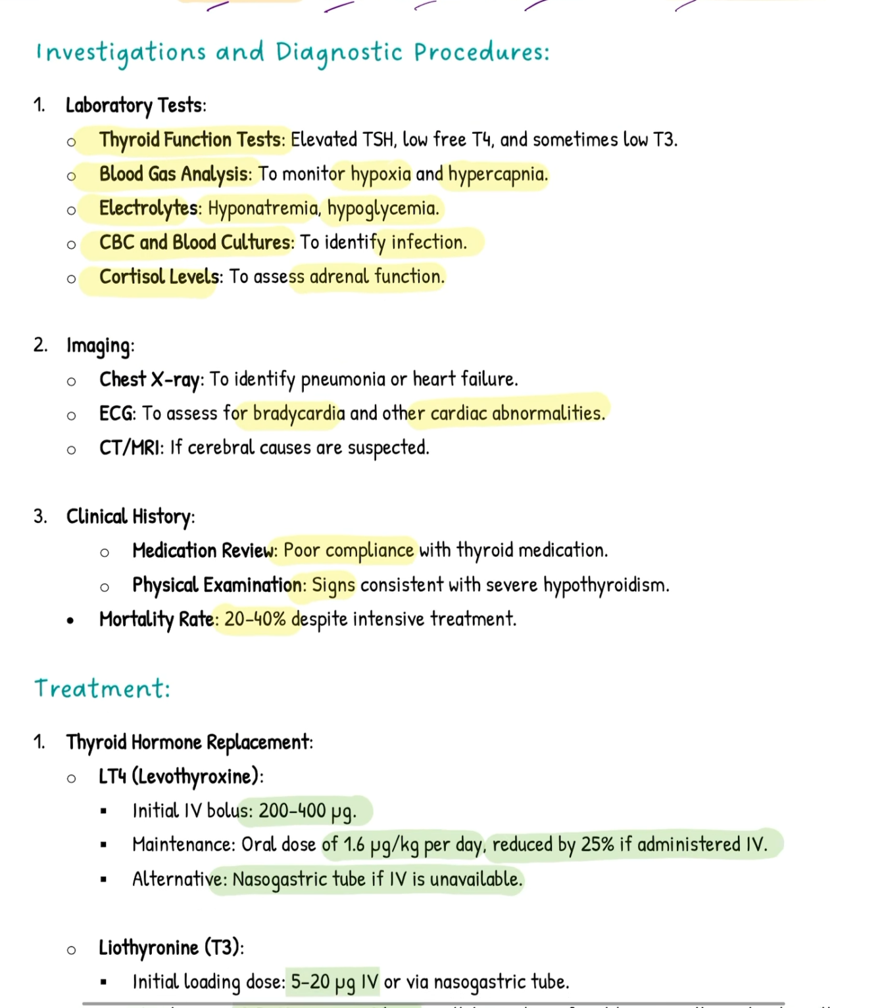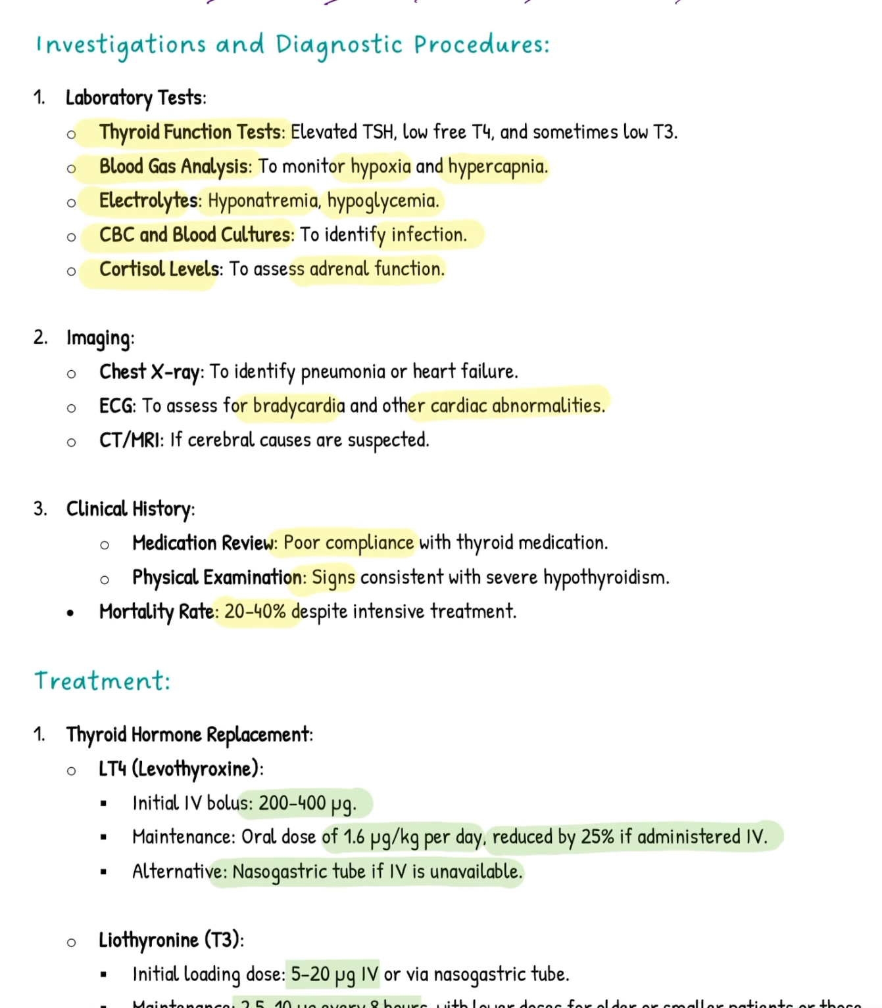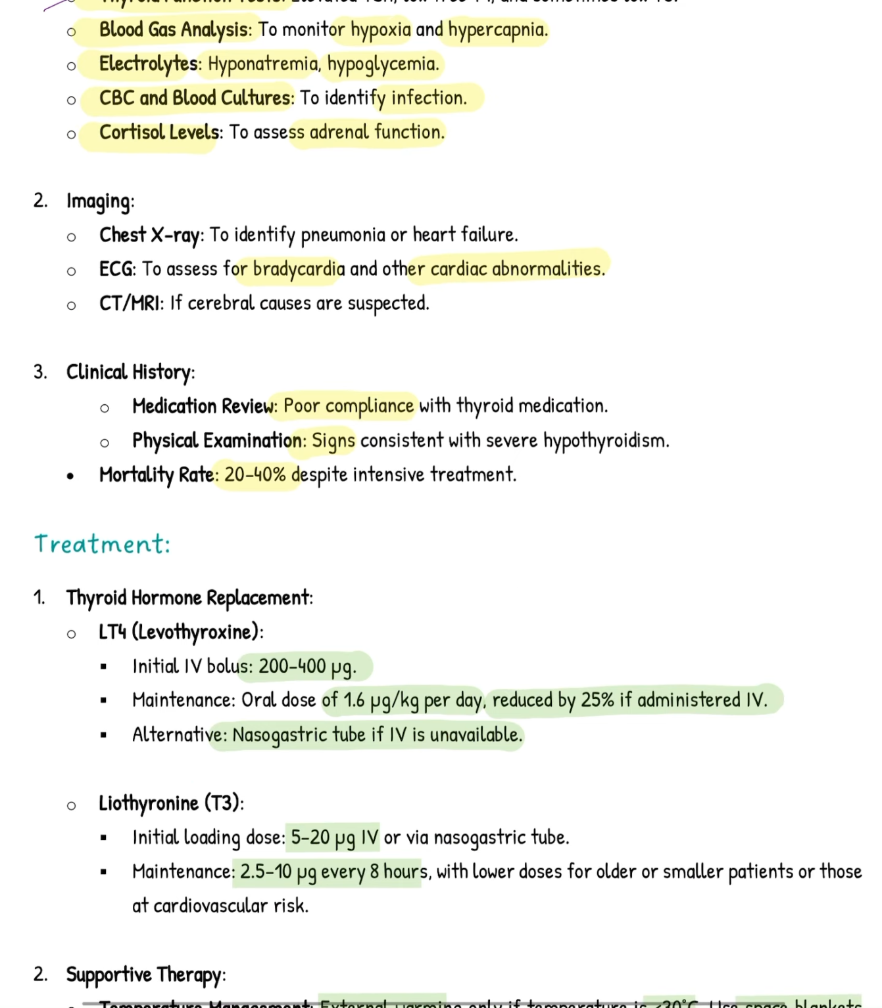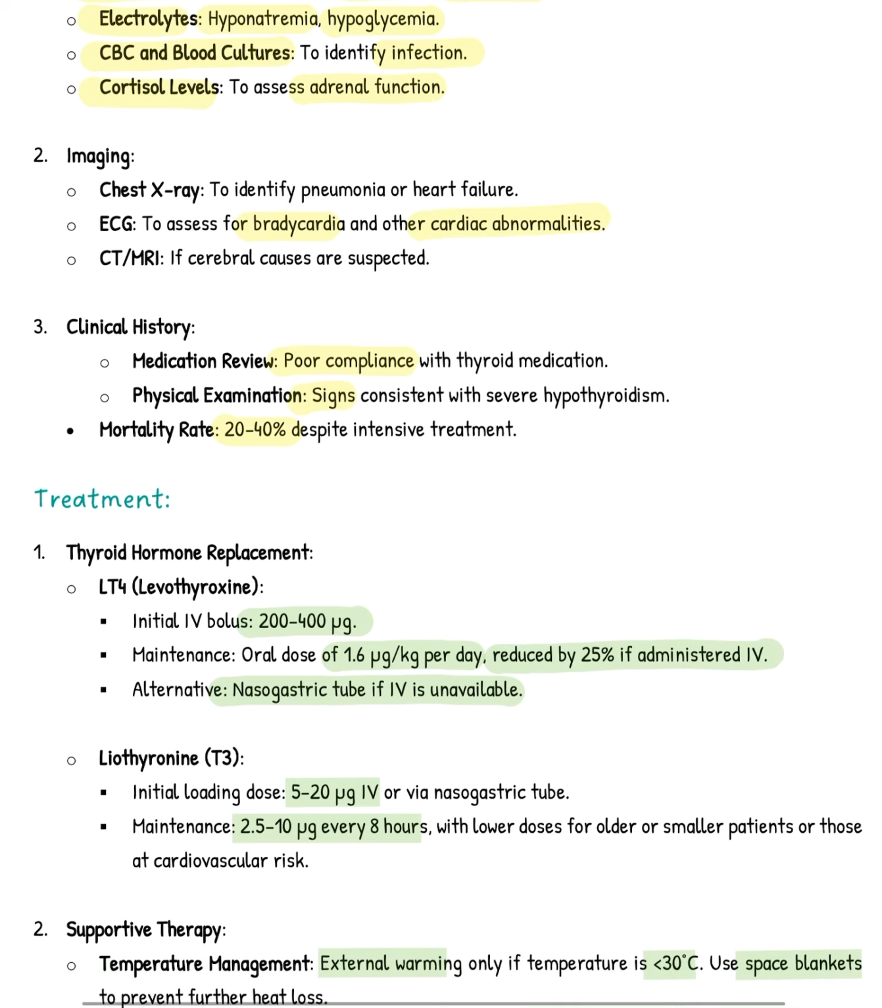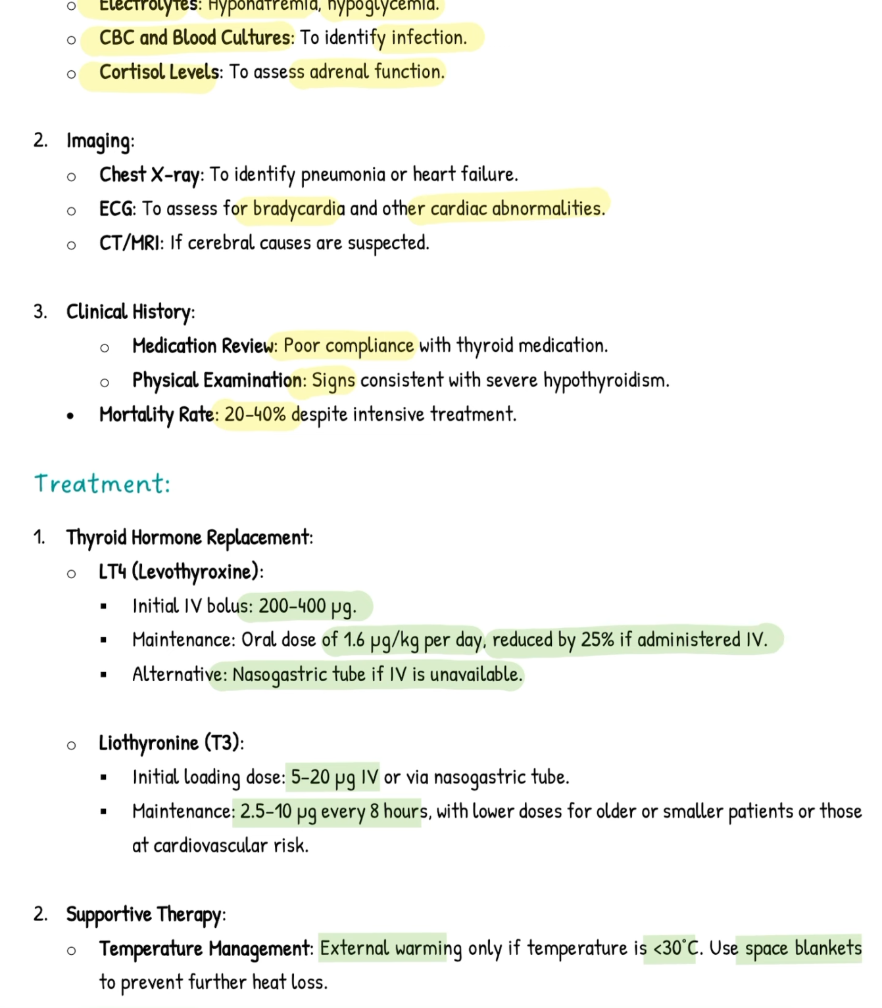Coming to the investigations, in the thyroid function test, you will find elevated TSH and low T3 and T4. Blood gas analysis to monitor for hypoxia or hypercapnia. Electrolytes will show hyponatremia, hypoglycemia. CBC and blood cultures if you're suspecting infections. Cortisol levels to assess the adrenal function. Coming to the imaging, chest X-ray to see if it's pneumonia, if you're suspecting that. ECG, you can find bradycardia and other cardiac abnormalities. CT or MRI if you're suspecting stroke.